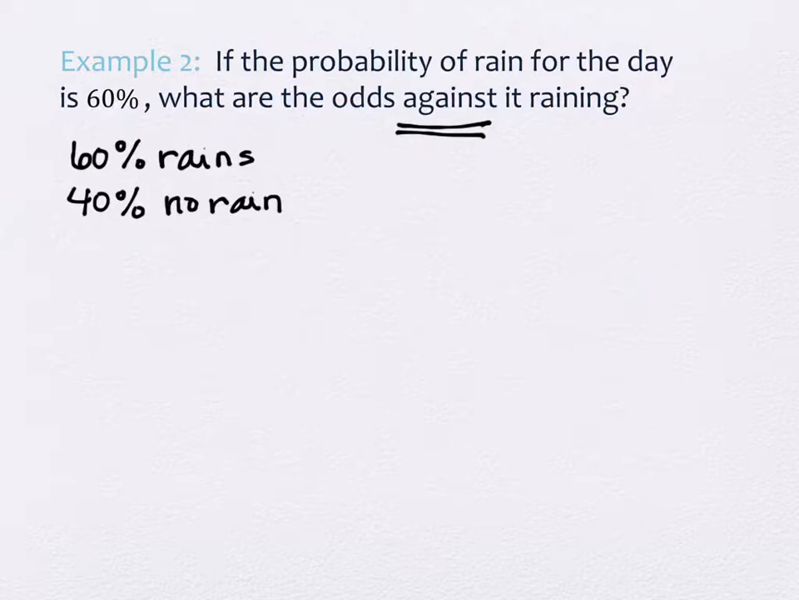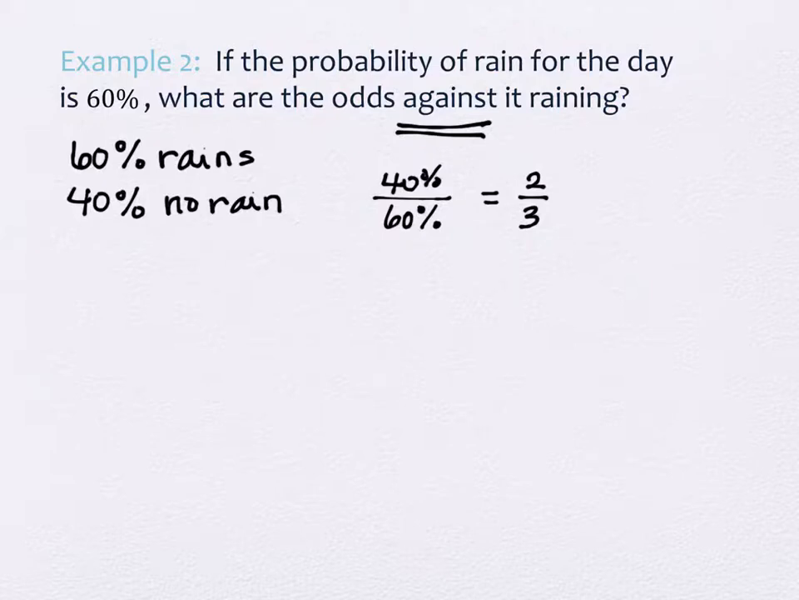So on this problem, what's going to go in the numerator? The 40. And it really is okay if you write 40% on top, because we're going to reduce all this down anyway in a minute. And you have your 60% on bottom. Okay, it's odds. The likelihood it doesn't rain compared to the likelihood that it does rain. And then we're going to reduce. So what would 40 divided by 60 reduce to? 2 over 3. So there's a 2 to 3 odds that it will not rain.